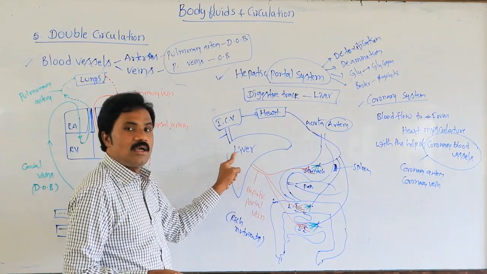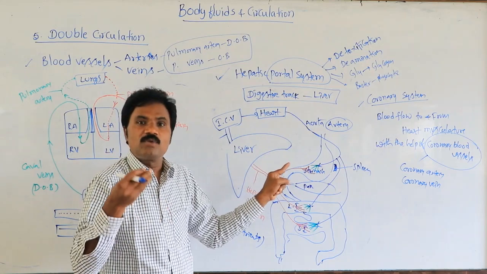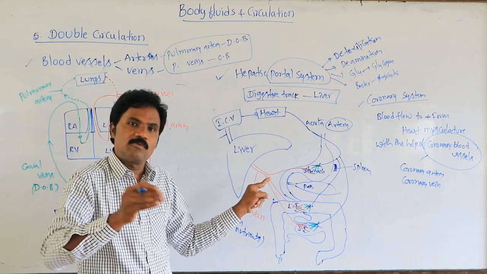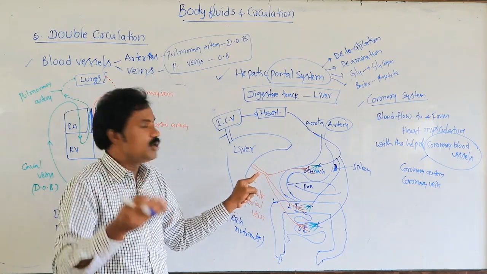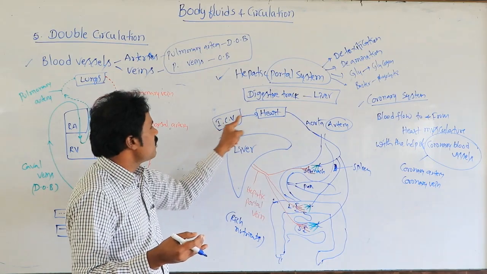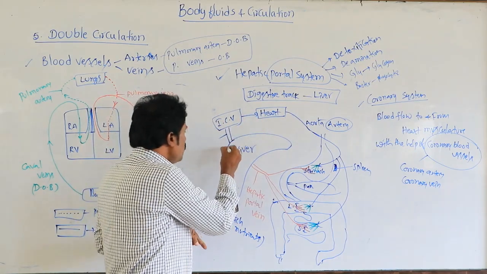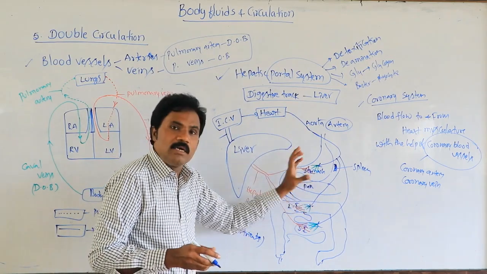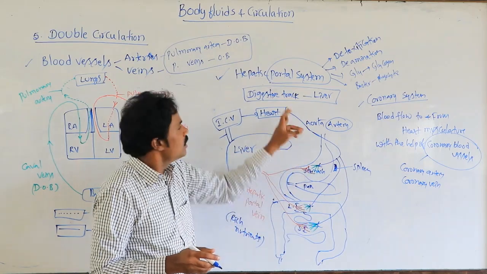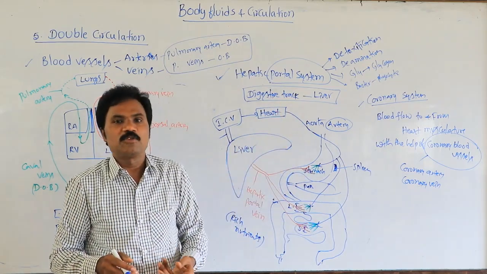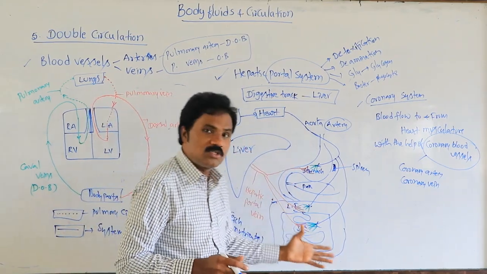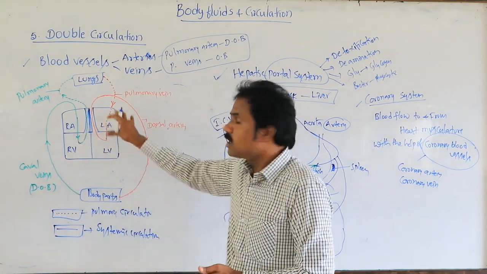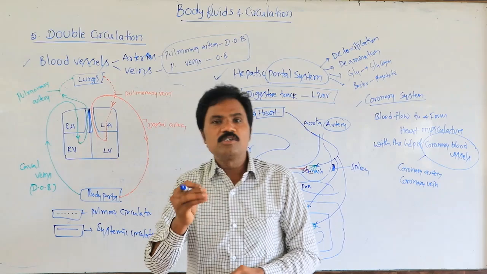Then it is sent to the liver, helpful for detoxification, phagocytic action, as well as storage of food material. Excess amino acids are converted by deamination into urea. Then the inferior caval vein carries the blood to the heart. So it reduces the burden on the heart, instead of blood vessels from the digestive tract directly entering the heart. So this is the hepatic portal system, along with the coronary system from heart muscles to the heart. This is the double circulation. Okay, the remaining we will discuss in the next class.